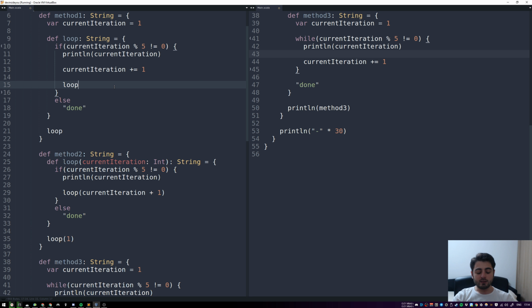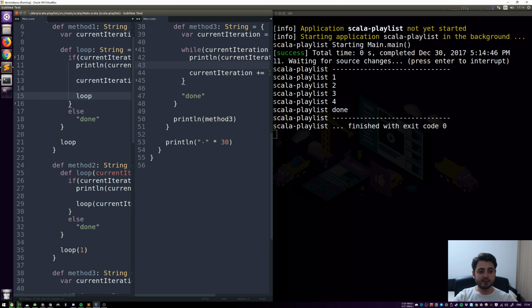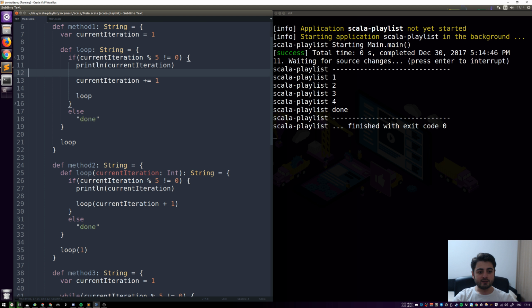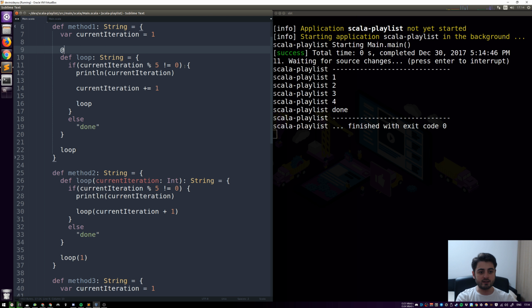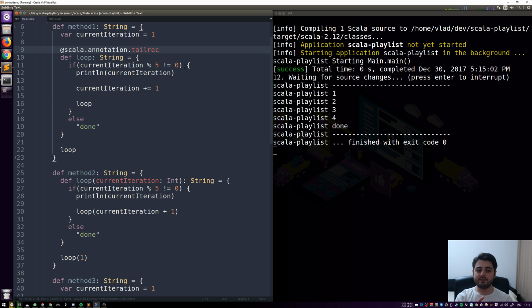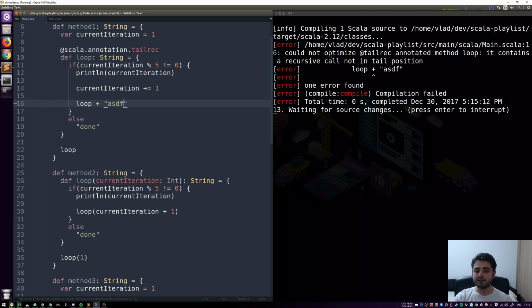So in Scala, what you can do to be sure is add an annotation. Let me collapse that. You can add an annotation to a recursive function. You can say here @scala.annotation.tailrec, and if Scala cannot convert it into a while loop, it's just not going to compile. Actually, I haven't tried this when I was preparing, but this should not be tail recursive. Yes, exactly. Now it says it contains a recursive call not in the tail position.